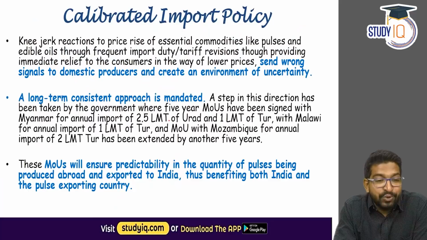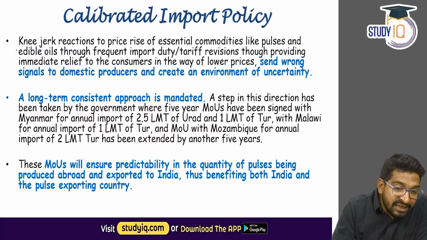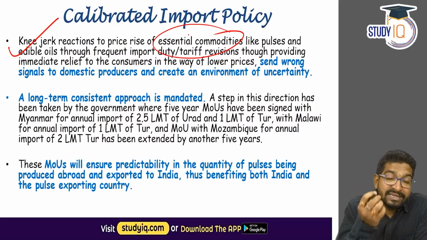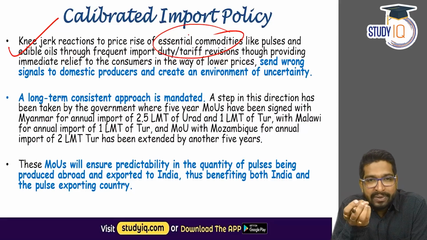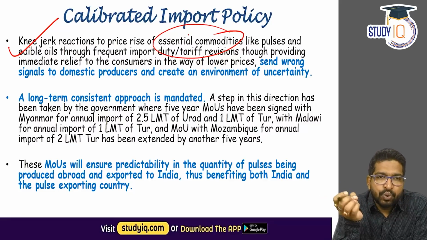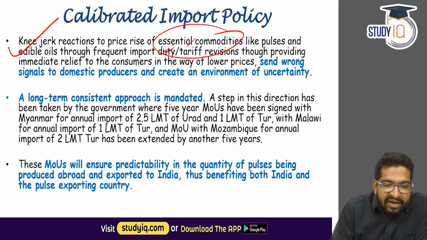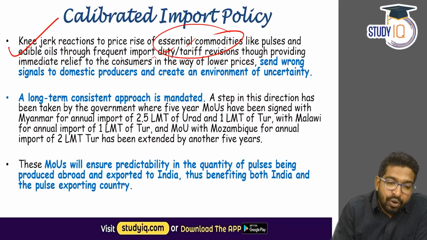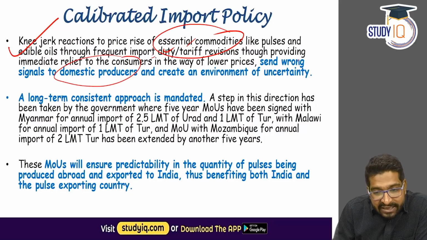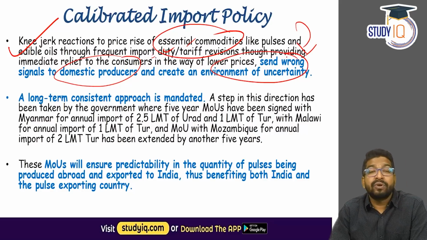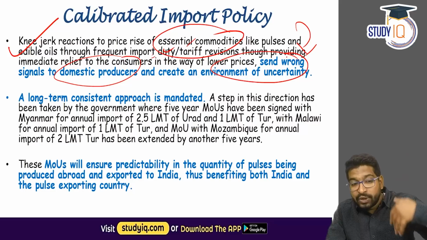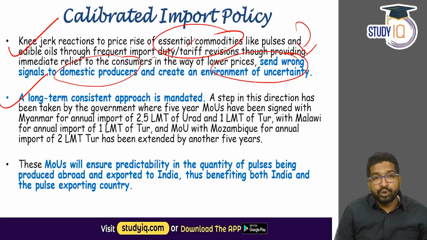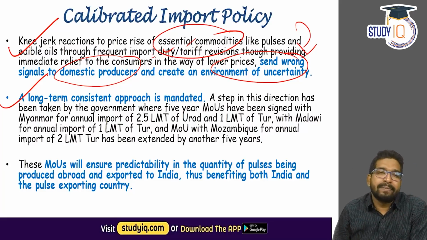So the economic survey also talks about avoiding these knee-jerk reactions to essential commodities, because oil and pulses are essential commodities for everybody. We all need pulses to eat. We all need oil to eat. So continuous changes in duty and tariff over imports create problems. The economic survey observes that it gives a wrong signal to domestic producers, as well as it creates an environment of uncertainty for the other exporters who send it to India. So the economic survey suggests a long-term consistent approach, and in this direction the government has already taken a step.